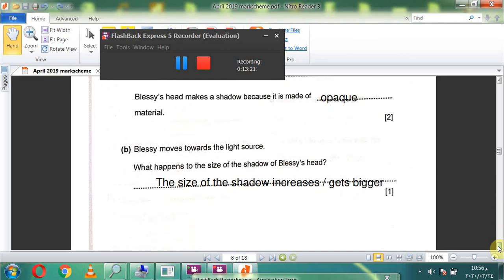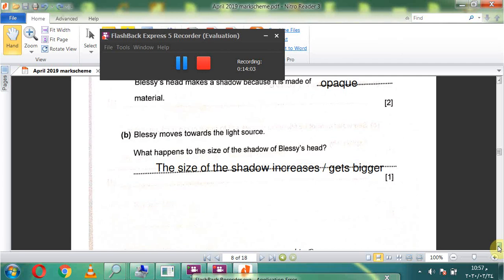B. Belize moves towards the light source. What happens to the size of the shadow of Belize's head? The size of the shadow increases. Why? Because Belize moves towards the light source. The distance between light source and the opaque object decreases, that makes a large shadow. The size of the shadow increases, gets bigger, because the distance between light source and the opaque object is small. Decrease the distance. Okay.